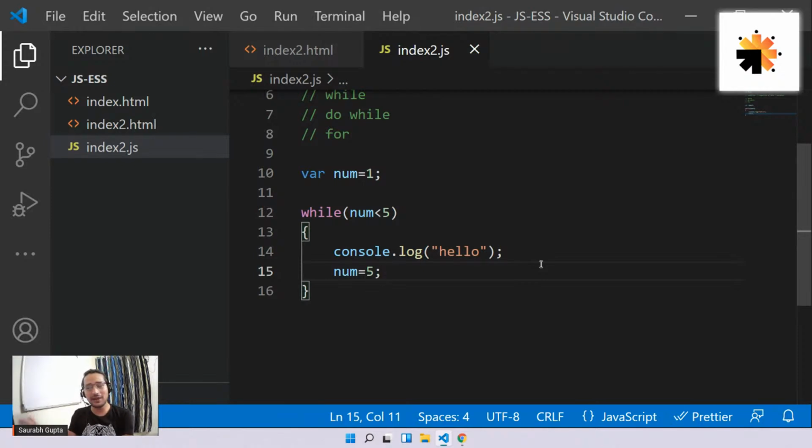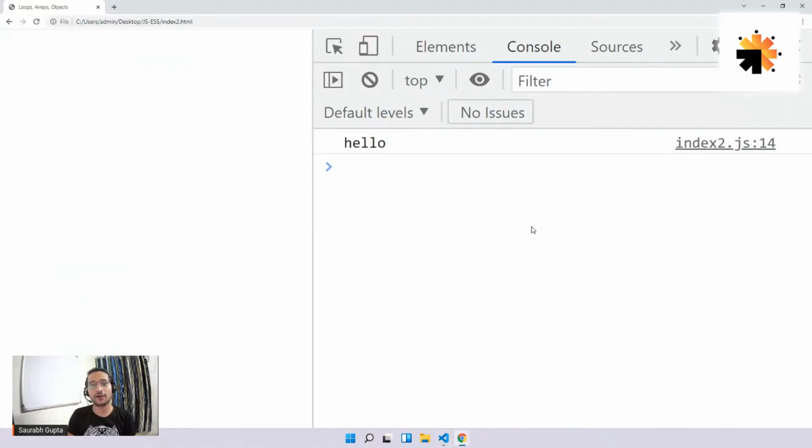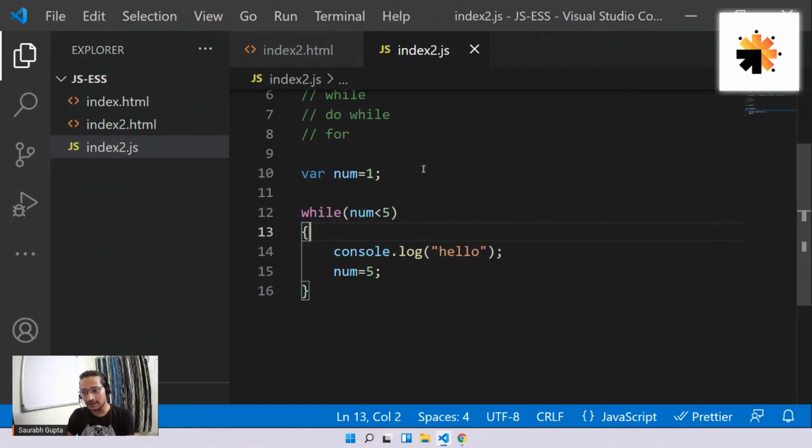Num equals 1. Fine. 1 is less than 5. Good. Console.log hello, and num equals 5. Next time, it will check, 5 less than 5? No. Loop ended. That means this loop is only working one time. Let's see. Here we go. Only one hello.